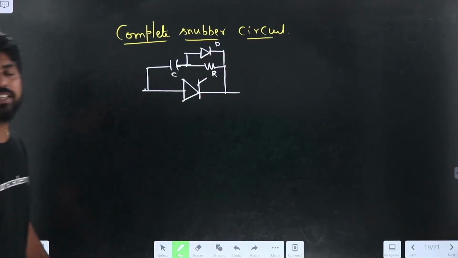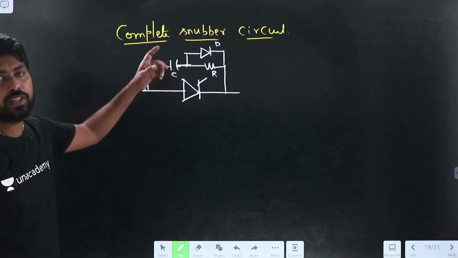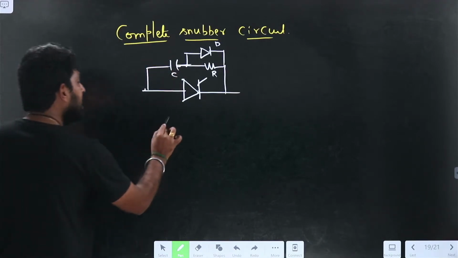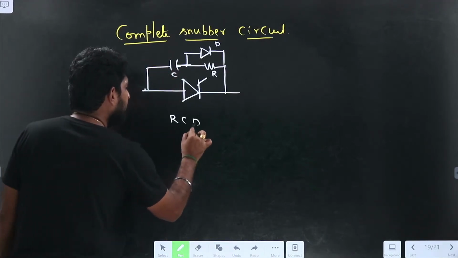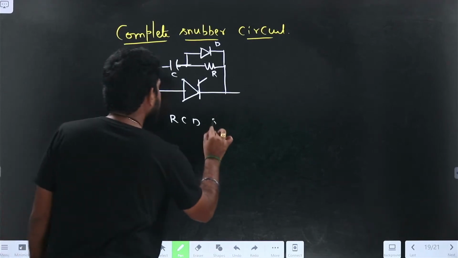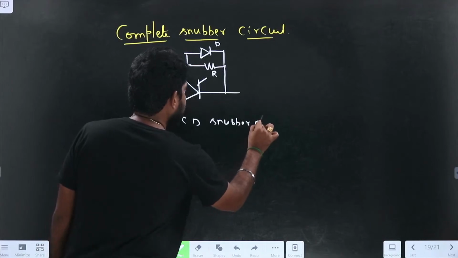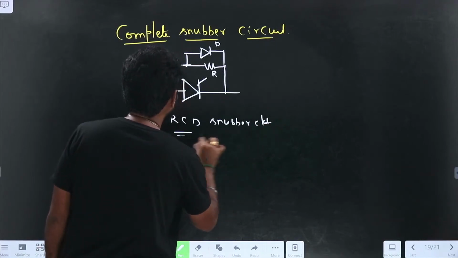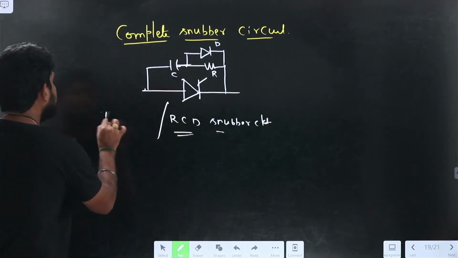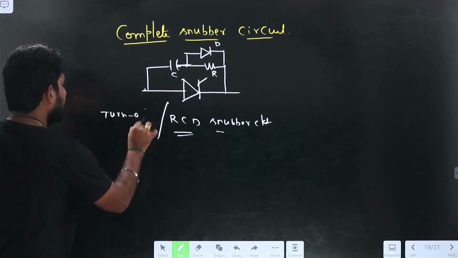The turn-off snubber circuit is sometimes also called the RCD snubber circuit.